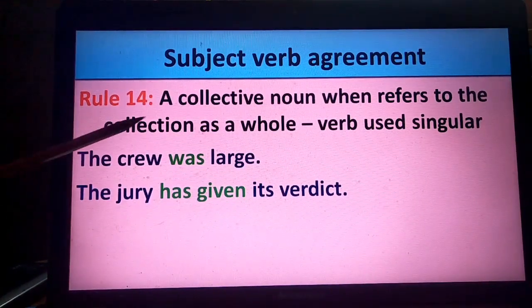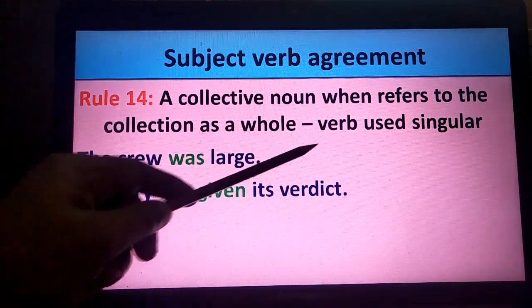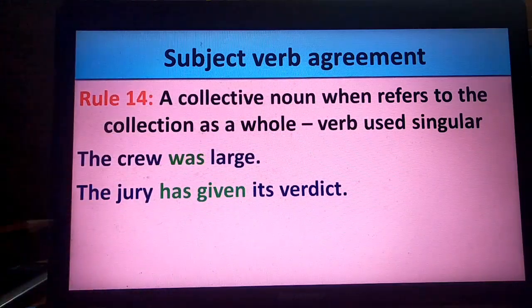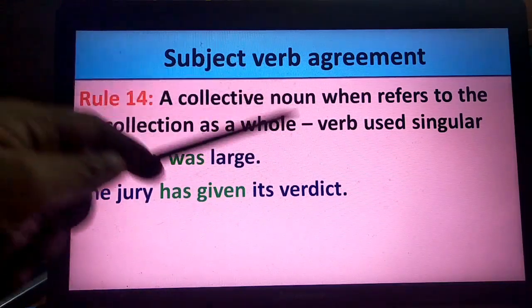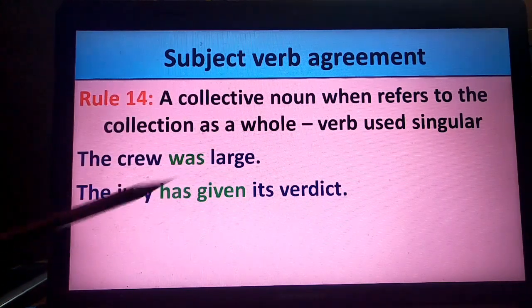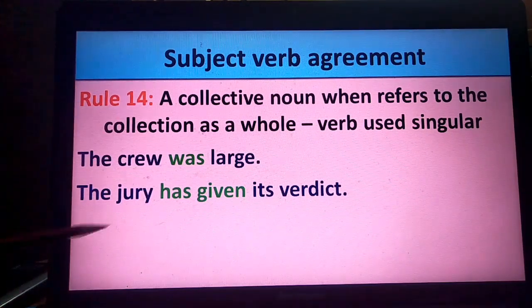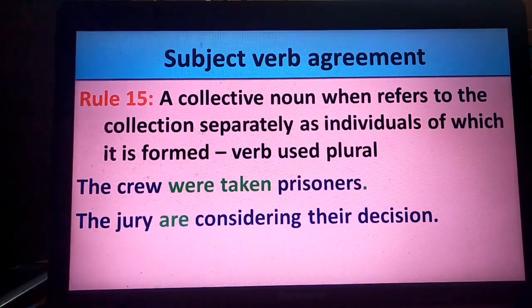Rule number 14. A collective noun, when it refers to the collection as a whole, takes a singular verb. For example, the crew was large. The crew is standing for one thing, as a whole, the collection of the entire crew members. The jury has given the verdict. The jury, standing for all the members of the jury, has given the verdict. So therefore it is to be used in singular form.